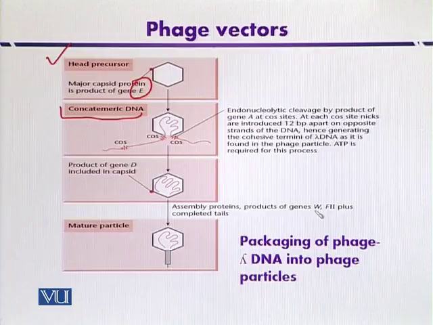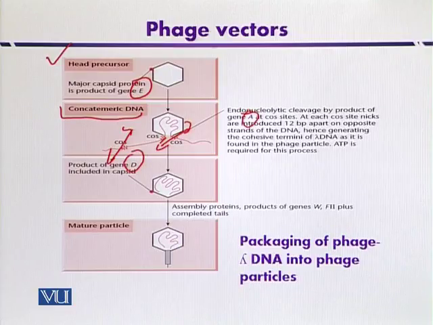Because it contains multiple copies of the same DNA, such DNA is called concatemeric DNA. During the step of packaging, a product like gene A has endonucleolytic activity. It will cleave the DNA at the cos site and convert it into monomeric form. This monomeric form will then be packaged into the phage head. And then the product of gene D is also included during the encapsulation process.